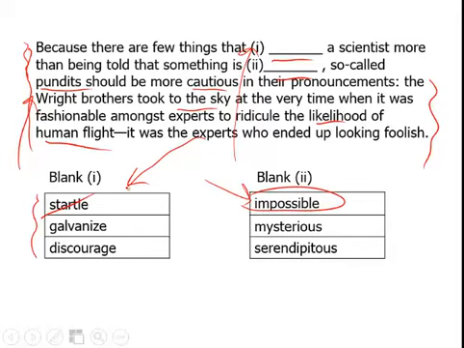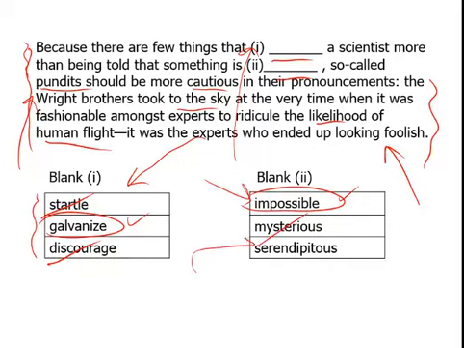Startle's kind of shocked. If you're suddenly walking across the road at night and their headlights come on, you freeze, you're startled. Oh, what's that? Has nothing to do with being motivated. Discouraged is the opposite of motivated, and that leaves us with this word galvanize. And that way we can get at both of the correct answers by looking for the pertinent keywords that, again, are oftentimes towards the bottom. Mysterious, of course, doesn't work.